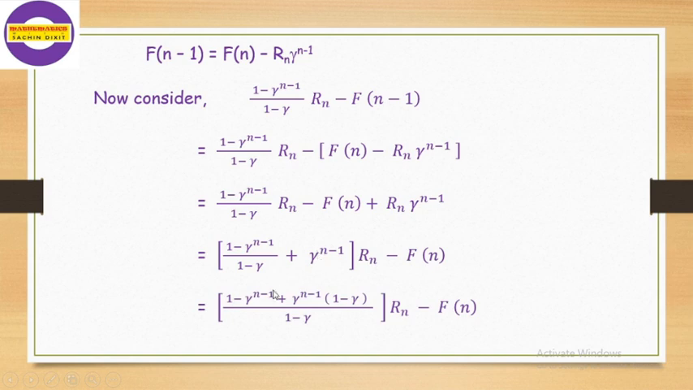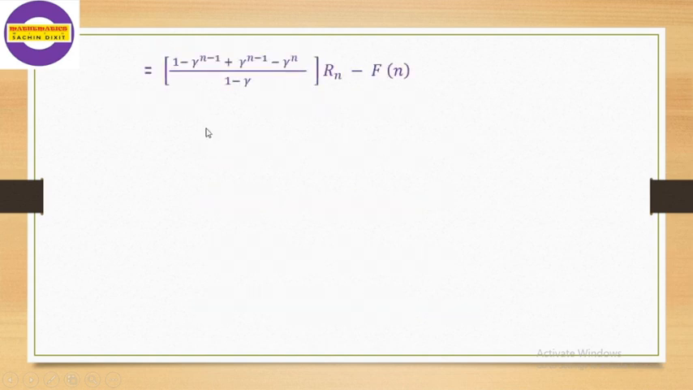Now cross multiply this expression, we get this expression. Now multiply this gamma raised to n minus 1. So we get 1 minus gamma raised to n minus 1 plus gamma raised to n minus 1 minus gamma raised to n divided by 1 minus gamma, whole bracket multiplied by Rn minus f of n. Now this gamma raised to n minus 1 plus and gamma raised to n minus 1 minus get cancelled out, and we get the expression as 1 minus gamma raised to n divided by 1 minus gamma multiplied by Rn minus f of n.